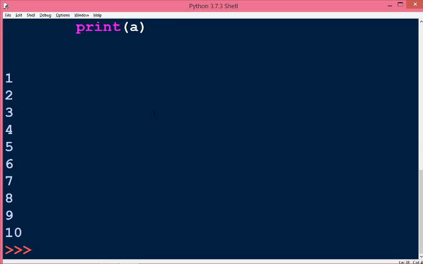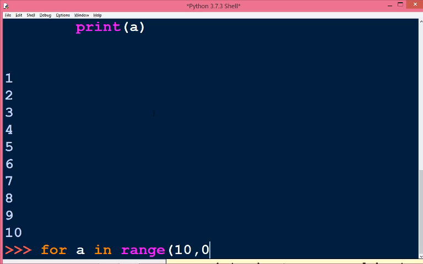Okay, suppose you want to print numbers from 10 to 1, that is in decreasing order, then we will write the statement like this: for a in range 10 to 1. In this condition the starting limit is 10 and the last limit is 1. We want to print numbers up to 1, so we have to put 0 here.